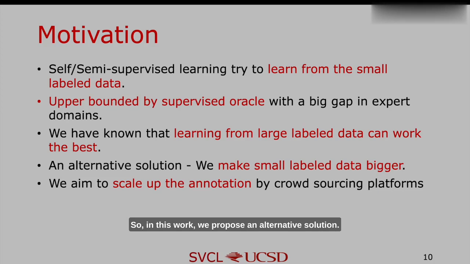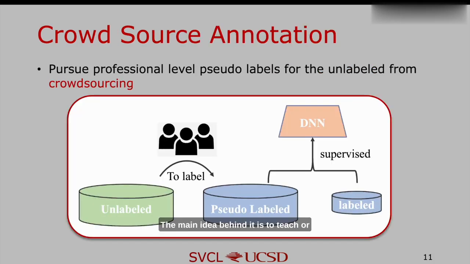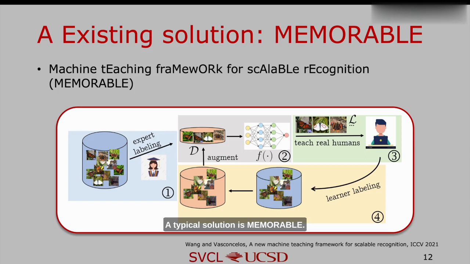So in this work, we propose an alternative solution. We try to make the small labeled data bigger. We aim to scale up the annotation on expert domains with crowdsourcing. The main idea behind it is to teach or guide lay people to annotate expert domain data so that they can provide professional-level annotations even if they don't have any prior knowledge. Once the label is provided for the unlabeled data, supervised learning methods can be directly applied, which is the most well-explored machine learning method.